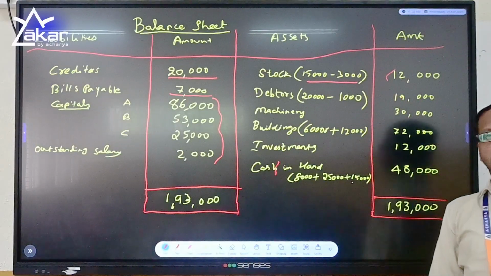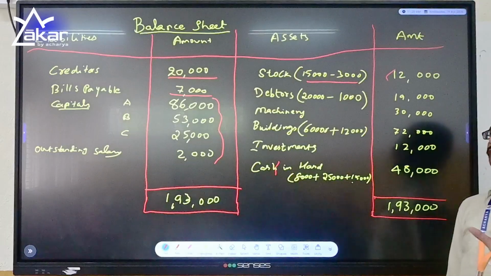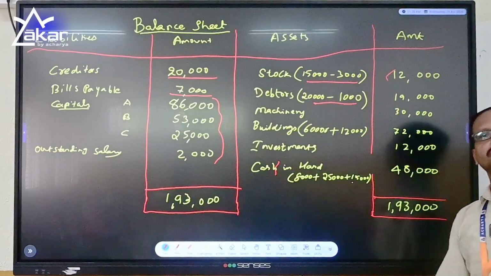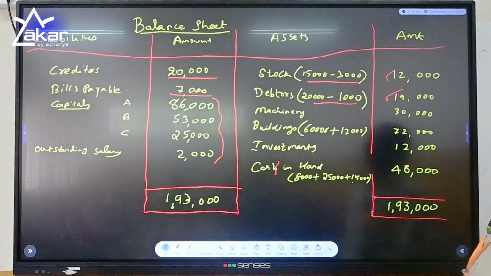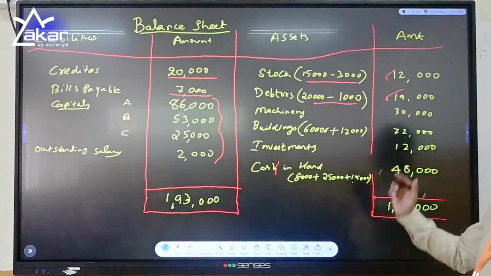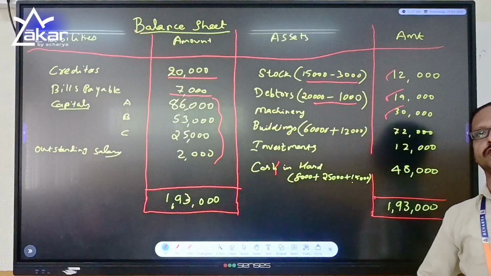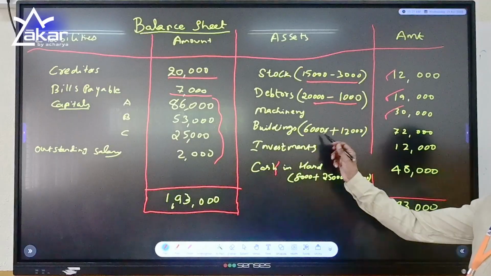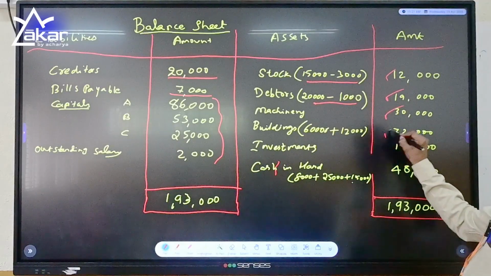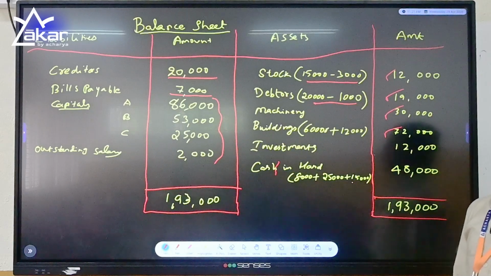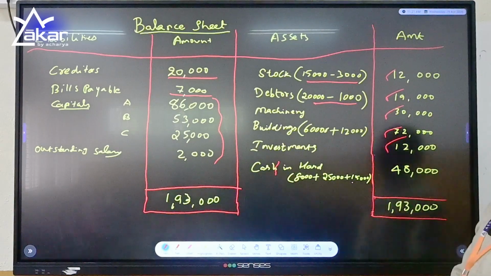Debtors value was 20,000 and we made a provision for doubtful debts at 5% on debtors, which was amounting to 1,000 rupees, and we have revalued for 19,000. Machinery, no changes in that. We are directly writing as it is with the 30,000. Buildings, it was 60,000 and we have appreciated by 20%. 60,000 plus 20% is amounting to 72,000. Investments, no changes we made as there is no such adjustments. 12,000.